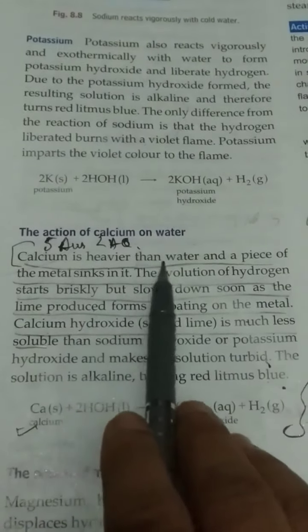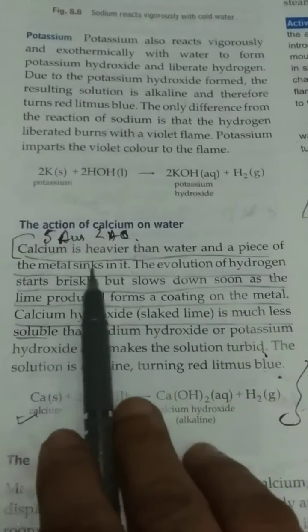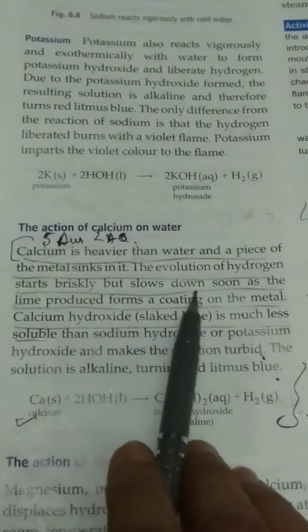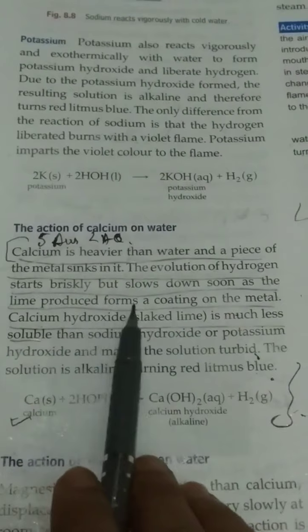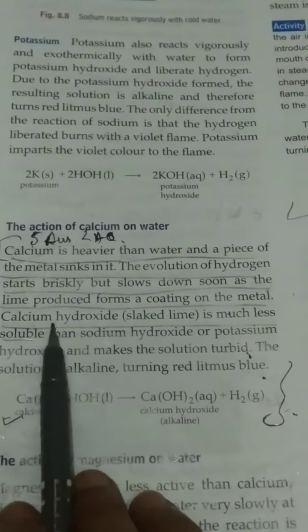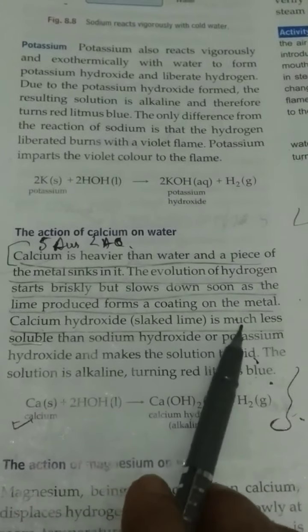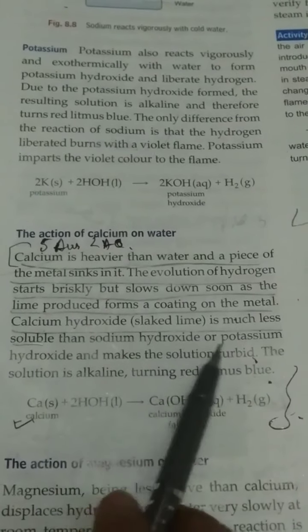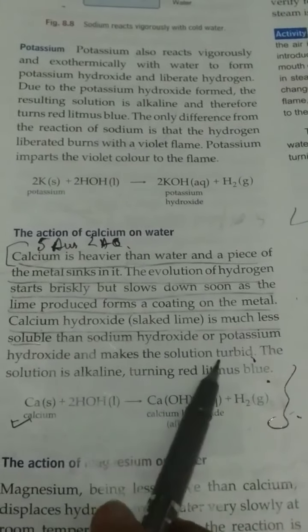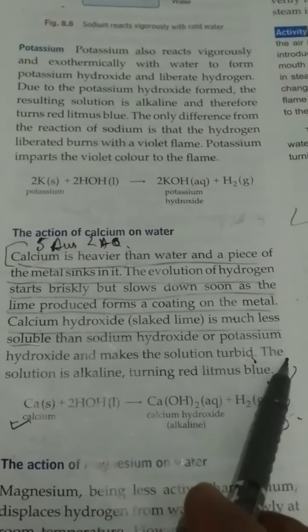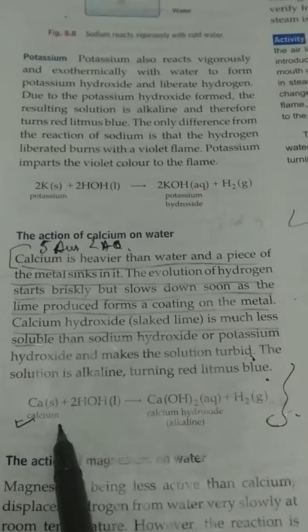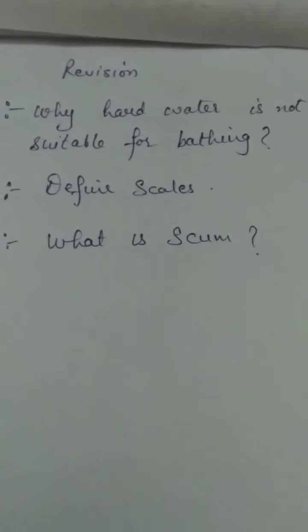Then on page number 86, action of calcium on water. Calcium is heavier than water and a piece of the metal sinks in it. Evolution of hydrogen starts briskly but slows down soon as the lime produced forms a coating on the metal. Calcium hydroxide or slaked lime is much less soluble than sodium hydroxide or potassium hydroxide, which makes the solution turbid. The solution is alkaline, turning red litmus blue, and this reaction.